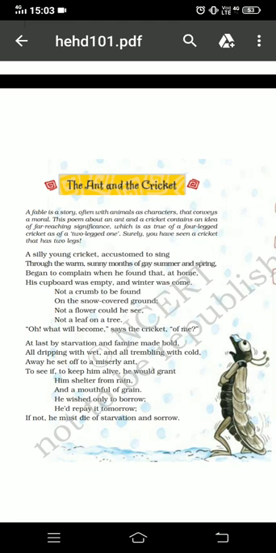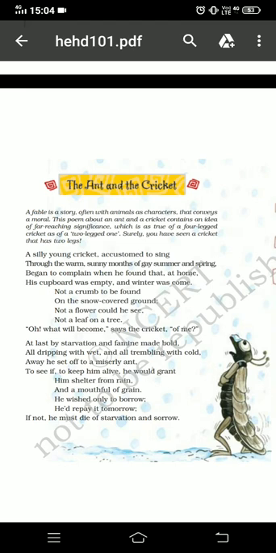He was having fun in the summer and didn't bother about the other seasons. Now winter arrives, and the cricket saw that there was not even a small amount of food to eat, nor had he stored anything for the winter season.